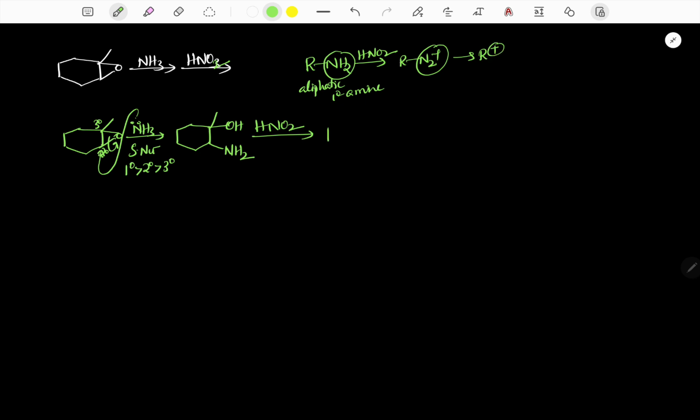So similarly here also, the NH2 initially forms N2 plus. Now it loses the leaving group N2 gas and forms a carbocation.